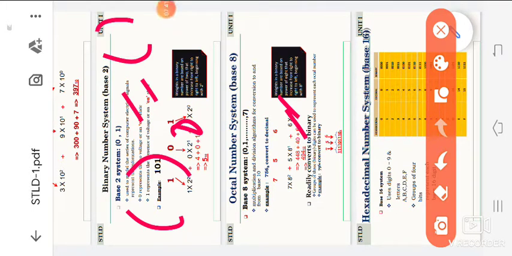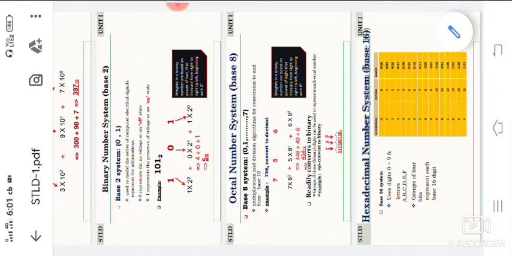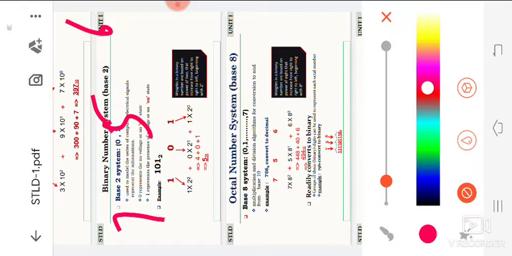Another method is octal to binary. Octal to binary means base 8 to base 2. That means in this value there will be only zeros and ones. So in this method we are using the 4 2 1 code. This is one example, 75. This is another example, 756. So octal to binary we are converting. In that method we are using the 4 2 1 code.